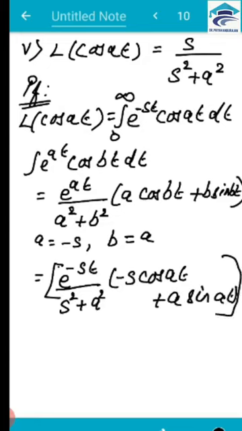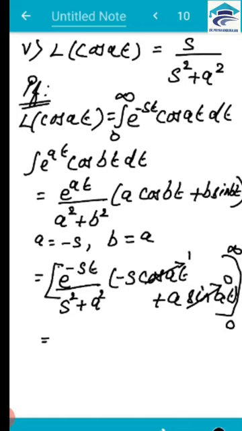So here the limit is 0 to infinity. So the upper limit will become 0 because e power minus infinity is 0. If you apply the lower limit, cos 0 will be 1 and a sin 0 will become 0. So here you have one s.